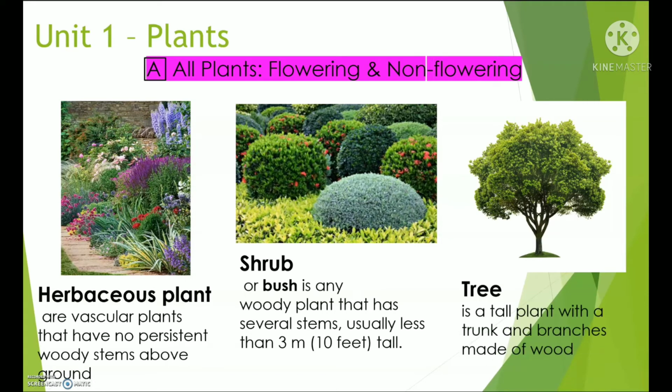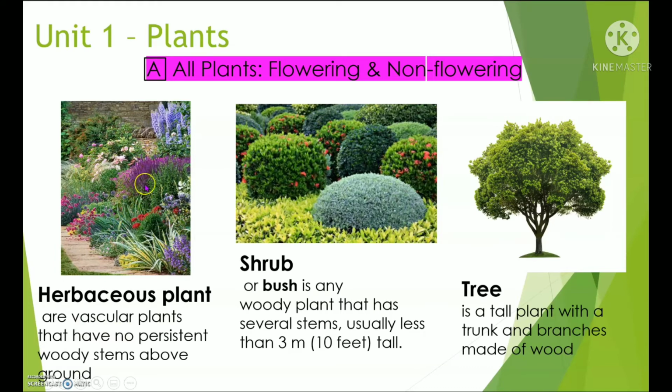Okay, now let's talk about other types of plants. The first one is the herbaceous plant. Everybody repeat after me. Herbaceous plant. Very good. So, herbaceous plants are vascular plants, meaning they can form a large group of plants.